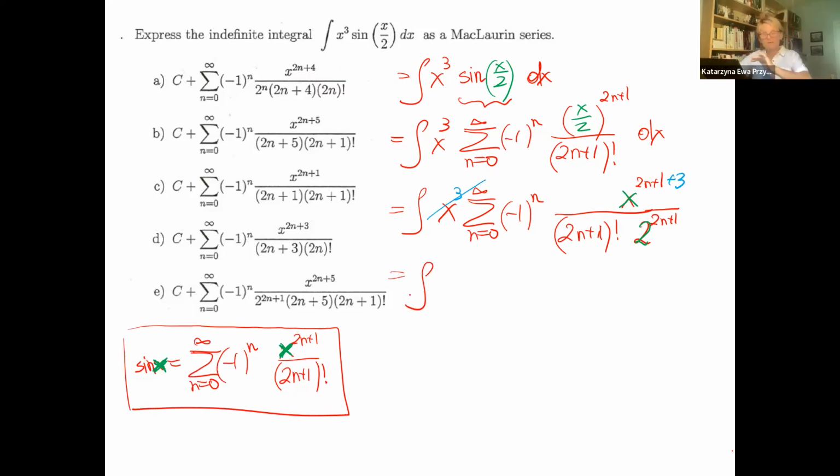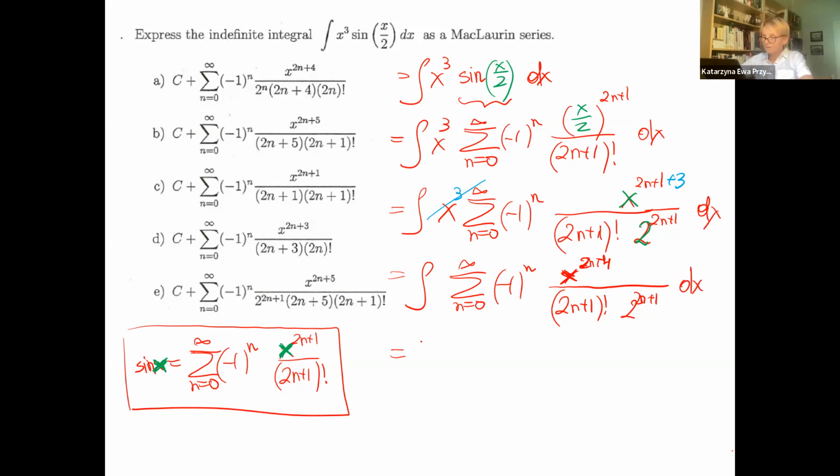It means integrating, let's see, -1 to the n, and we have x, this is constant, 2n plus 1, 2 to the 2n plus 1, and 2n plus 4. Okay? I can rewrite one more time, but you probably can integrate from this, because you just have to integrate this, dx.